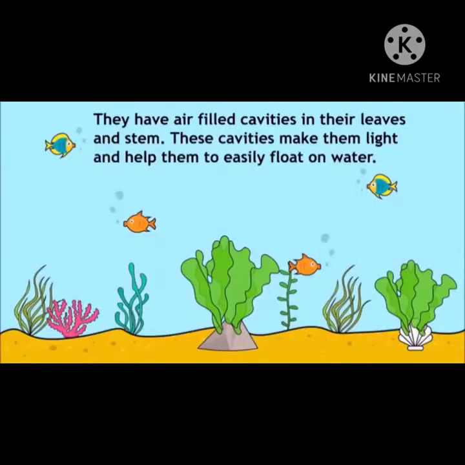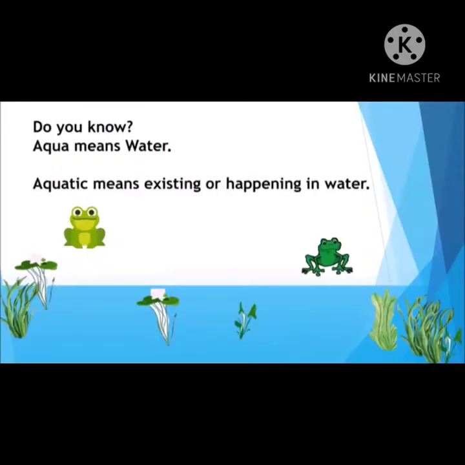They have air-filled cavities in their leaves and stems. These cavities make them light and help them to easily float on water. Do you know? Aqua means water and aquatic means existing or happening in water.